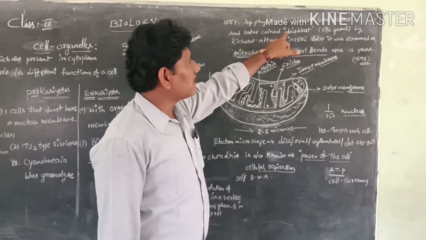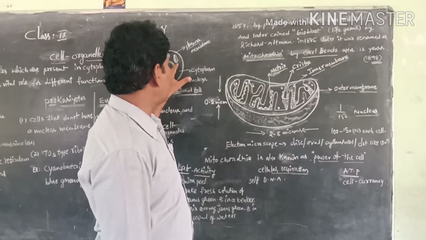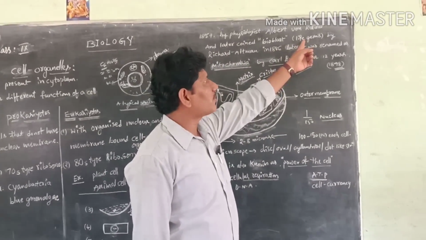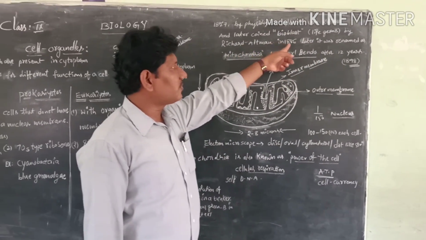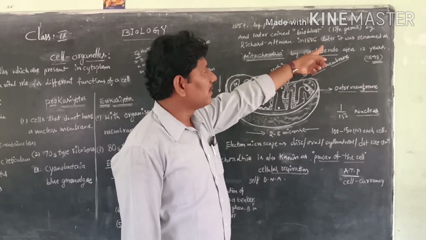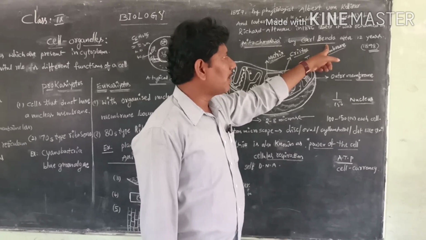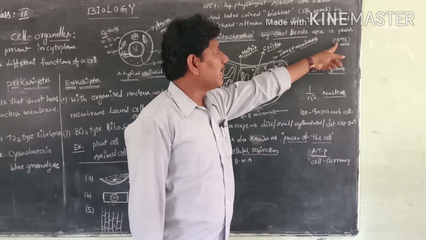Later, it was called a bioblast, meaning minute germ-like structures in a cell, by Richard Altman in 1886. After 12 years, that is in 1898, it was renamed mitochondria by Carl Benda.